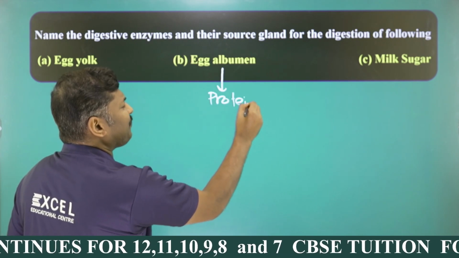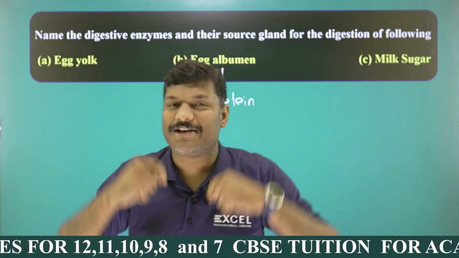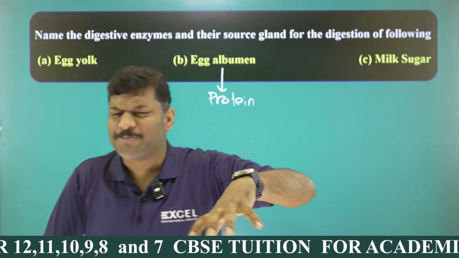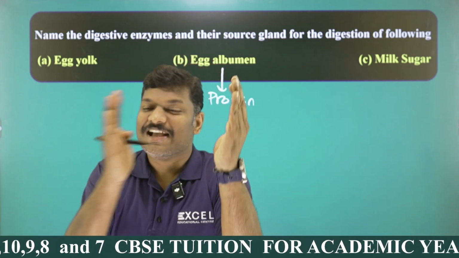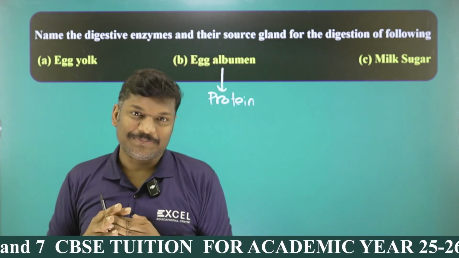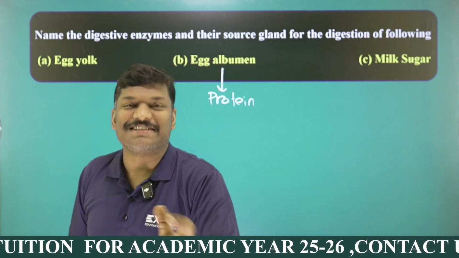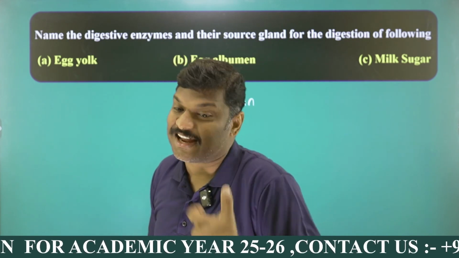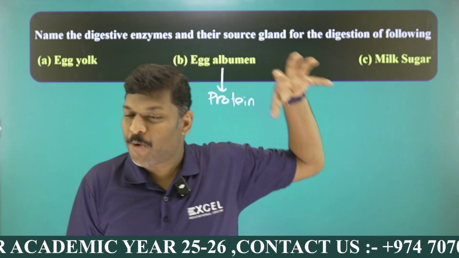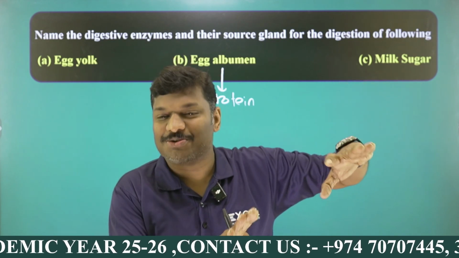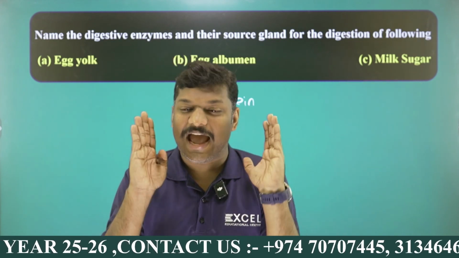First of all, you have to identify what type of food is given, my dear student. The food which is given is broadly classified into 3 different categories: carbohydrates, proteins, and fats. In the topic heterotrophic nutrition, you studied how carbohydrates are digested, how proteins are digested, how fats are digested. So you have to write the points depending upon the mark.